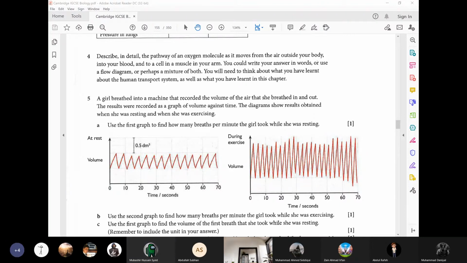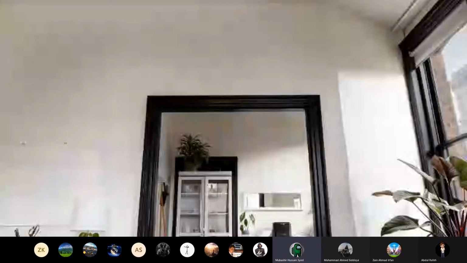Now, guys, let me show you what is the meaning of flow diagram. Do any of you have any idea what a flow diagram is? No problem. I am going to tell you. Look here, boys.